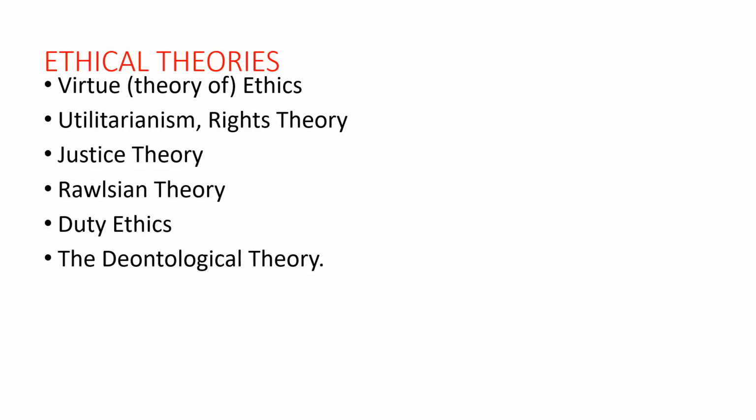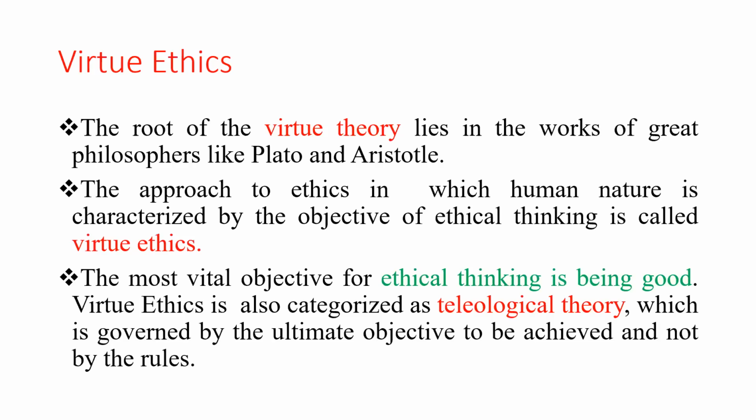So, ethical theories. First point, virtue ethics, that is the theory of ethics. Second one, utilitarianism. Third one, rights theory. Fourth one, justice theory. Fifth one, pluralism theory. Sixth one, duty ethics. Seventh one, deontological theory. Now let's discuss the first one, virtue ethics. What is the meaning of that? The root of the virtue theory lies in the work of great philosophers like Plato and Aristotle.